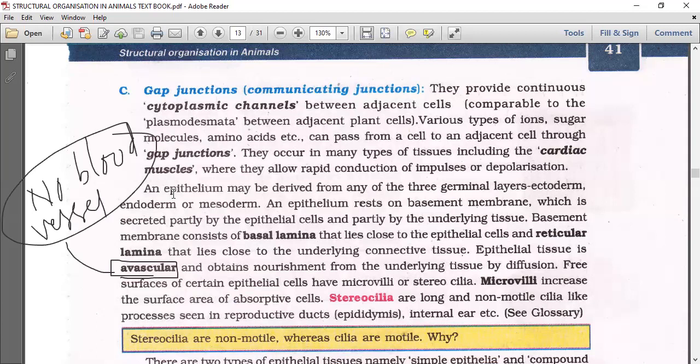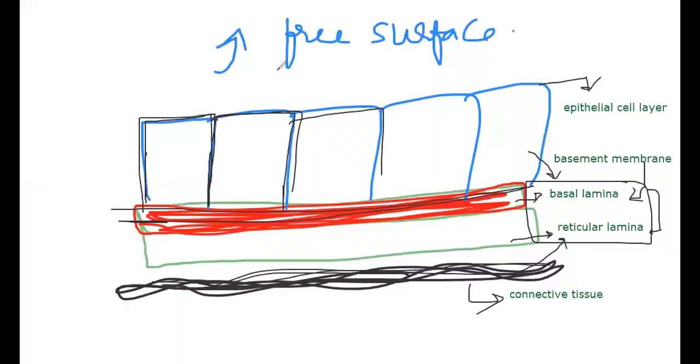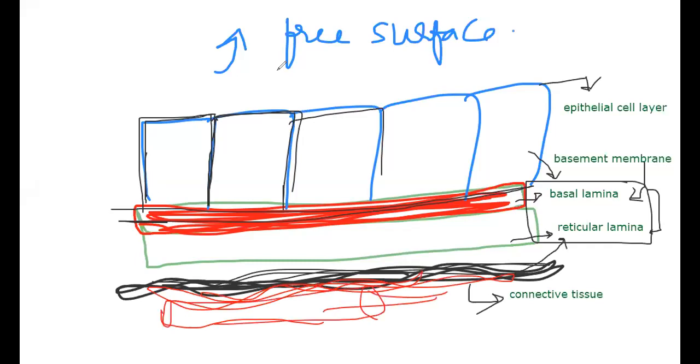No blood vessels means how do they get nourishment? They obtain nourishment from underlying tissue by diffusion, as is shown to you. This is the epithelial tissue layer where there is no vascularization. Blood vessels and capillaries are absent. Then how do they get food material? The underlying tissue is generally the connective tissue. So this connective tissue is going to supply the food to the epithelial tissue, whatever is present below them.